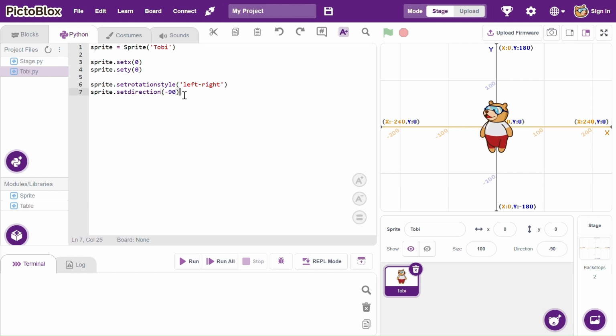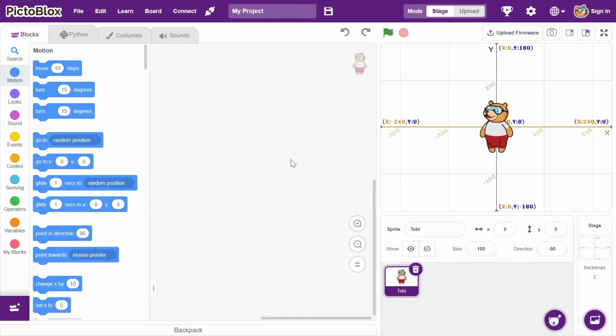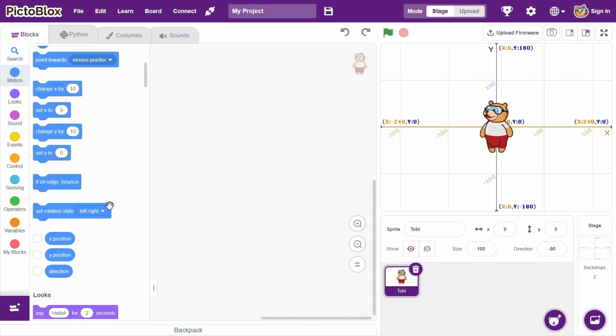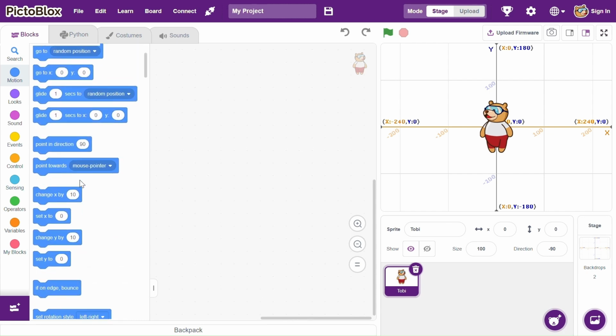So let's also use this opportunity to talk about mouse movement. Remember, if I go to the block environment just for a second, our code is still going to remain. We have this mouse movements that we can use.